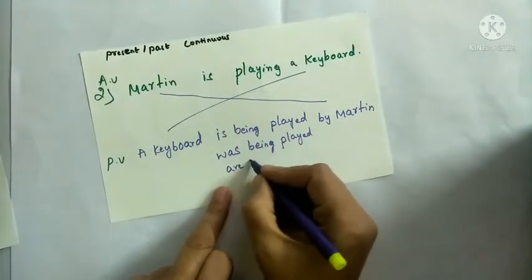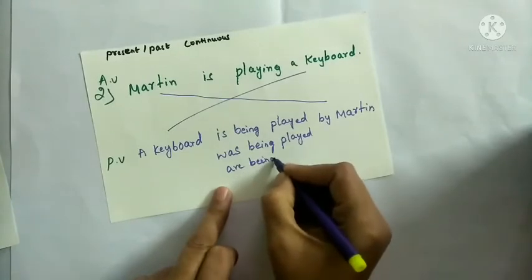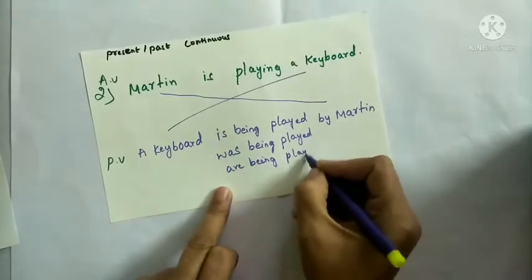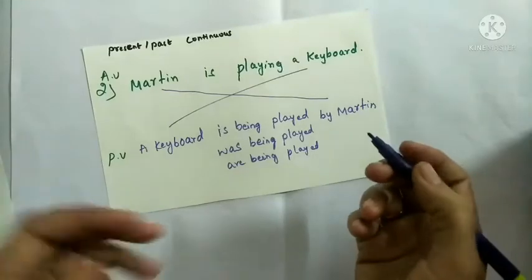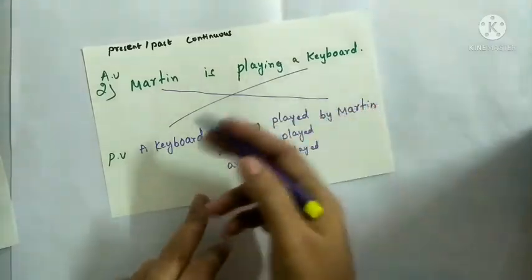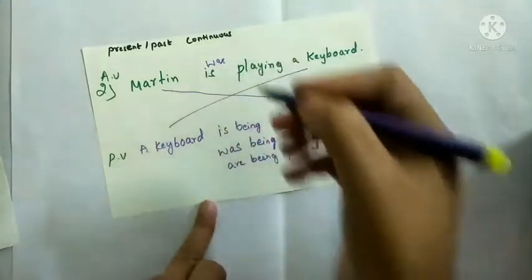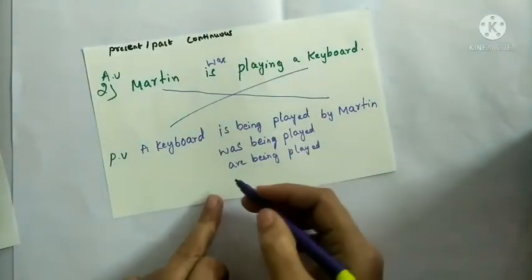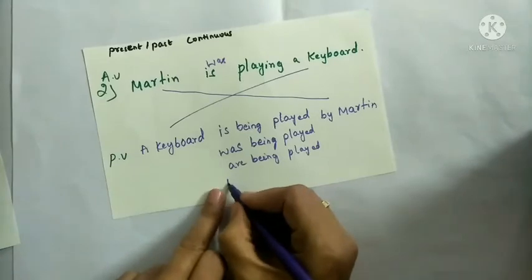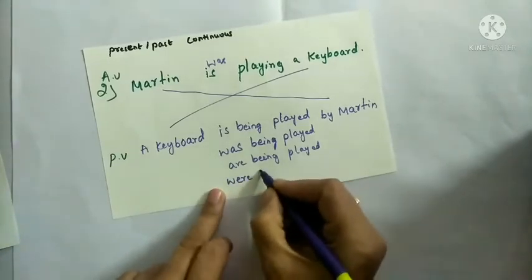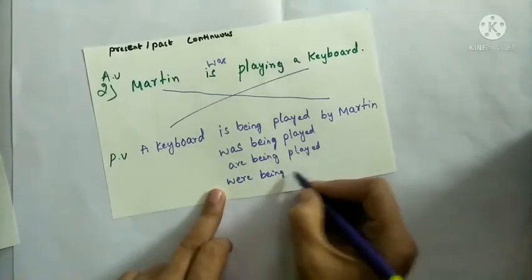Are being played. A keyboard are being played by Martin. If we write the same in the past form, was playing will come, and in the past plural form, what will come? Were being played.